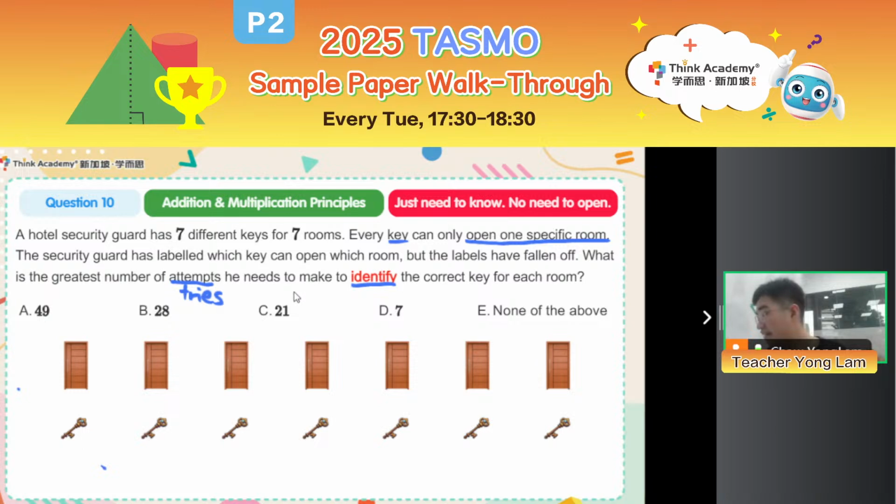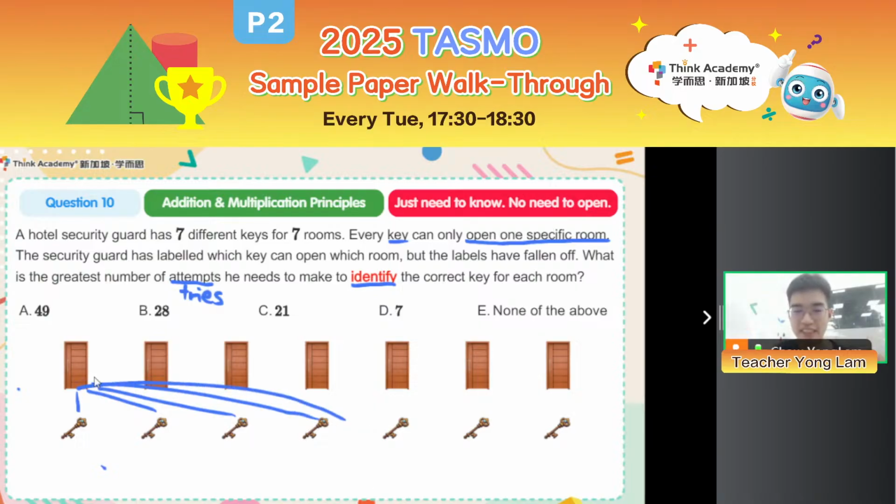Right. Someone said, I am a bit confused. Now, here you are identifying the key to the room. You don't need to open it. So, for example, for the first door, right, 1 key I tried, 2 keys, 3 keys, 4 keys, 5 keys, 6 keys I've tried. If I tried out all the 6 keys already and I still fail, I will automatically know that the last key corresponds to the first room. So I don't need to try again.